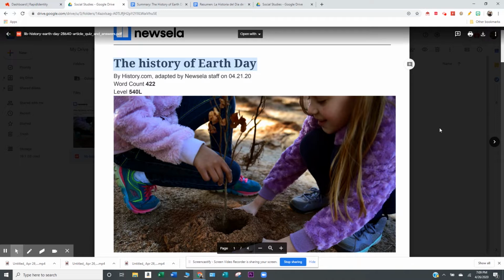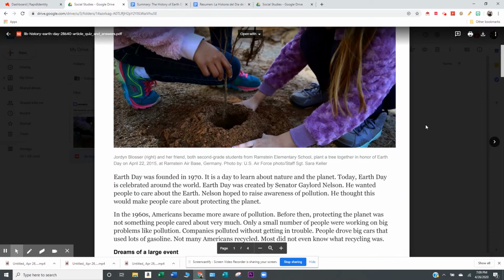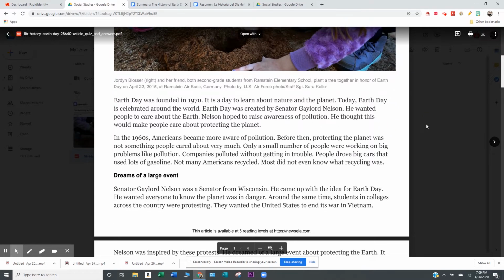So then after I've thought about all of this article, and that's all information I have from not even reading one word of the article, just the title, this article is going to be about Earth Day, about protecting our planet, and about how this day came to be, because it's the history of Earth Day. Then I would read the article. I'm not going to read it right now, but I would read it.